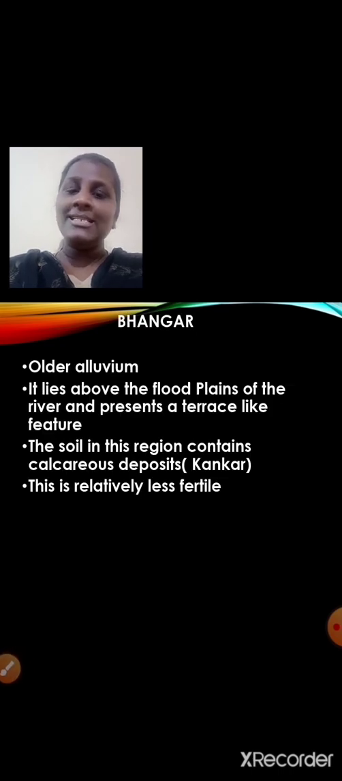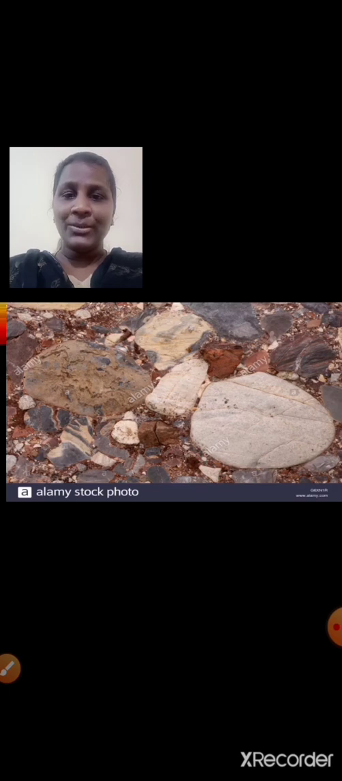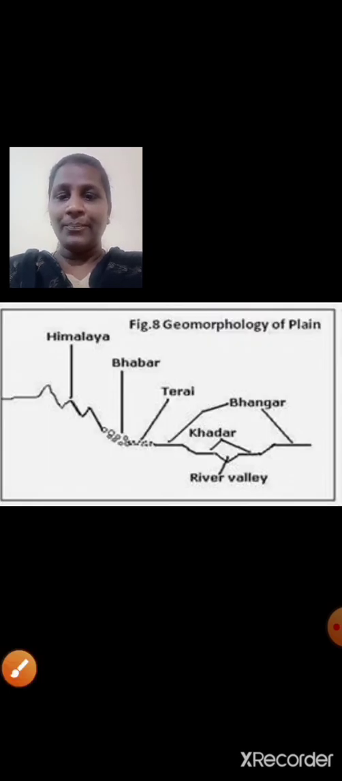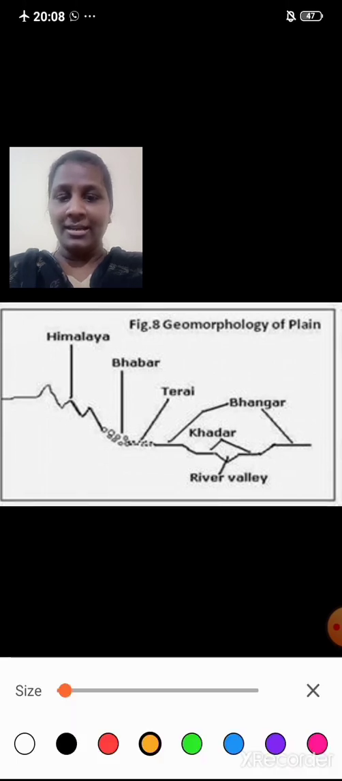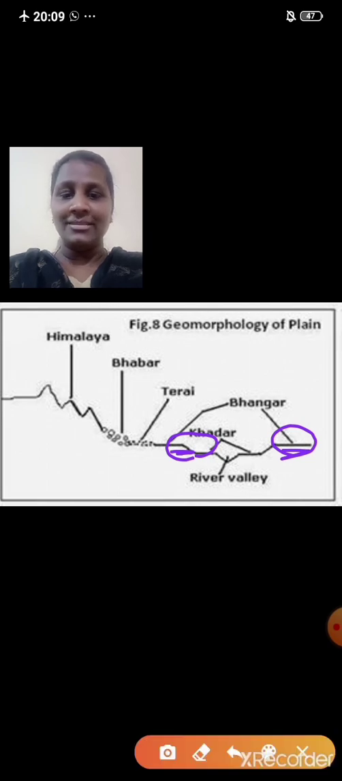The soil in this region contains calcareous deposits, that is kankar, or the calcium carbonate. This is relatively less fertile. So have a look at calcareous deposits here. And which area? The Bhangar area, this part. They are relatively less fertile. They are not very much fertile.